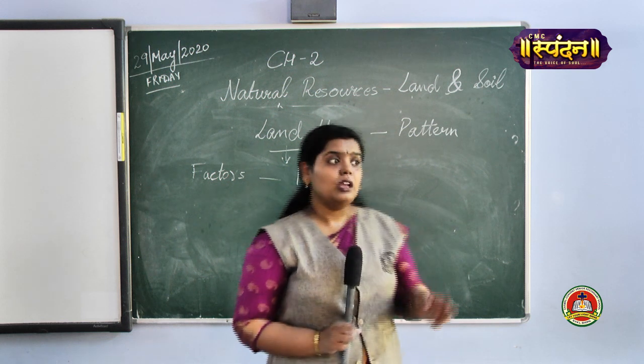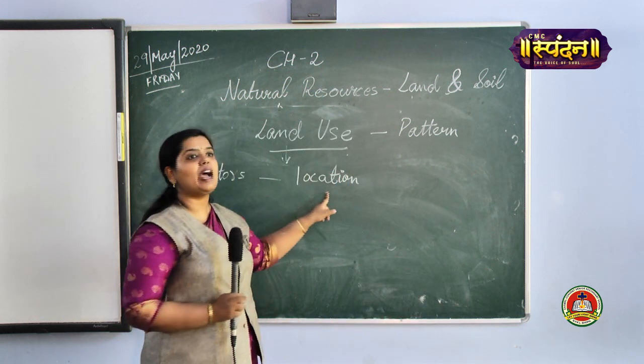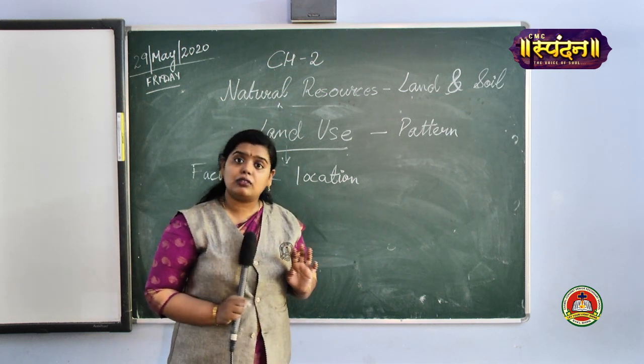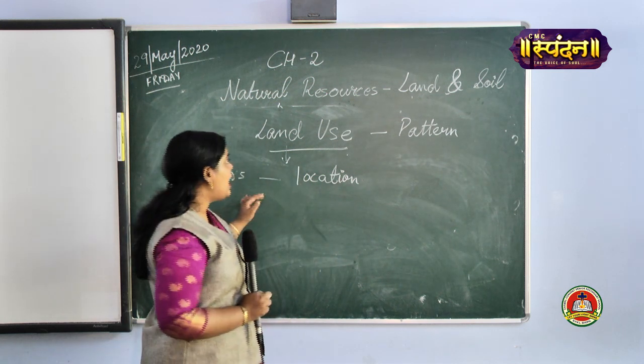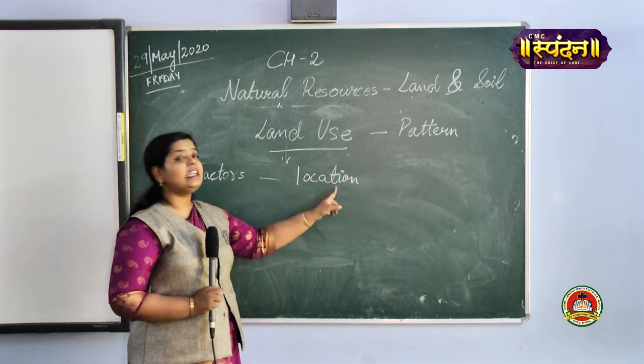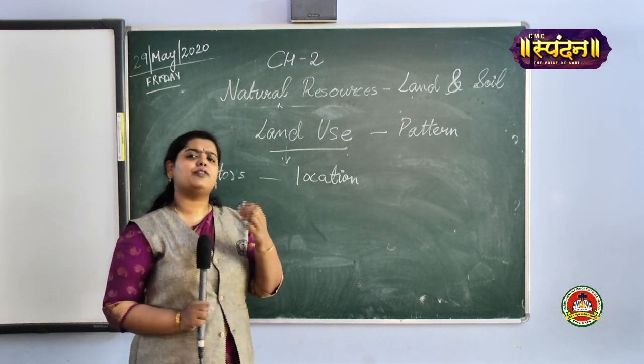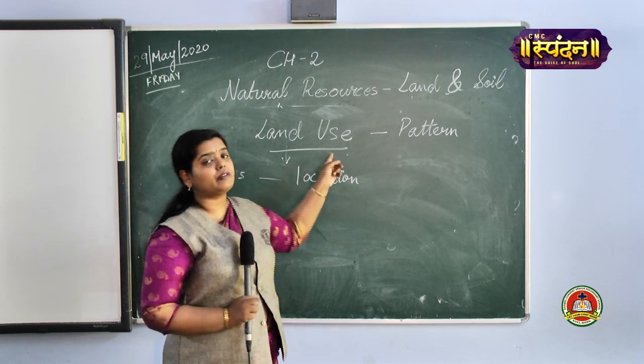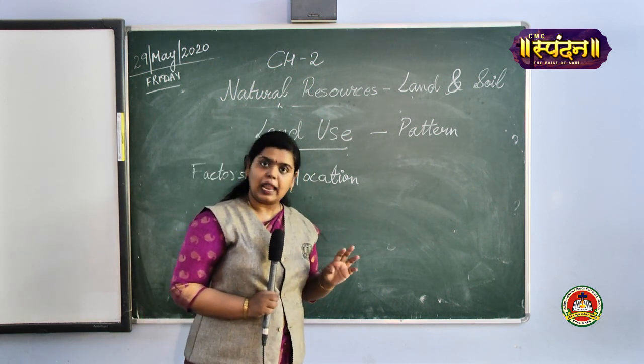It's not possible. Location means you should have accessibility to go over there. Proper transport facilities should be there, a land where you can reach at a much faster pace. Thus, that would be known as the factor of the utilization of land.